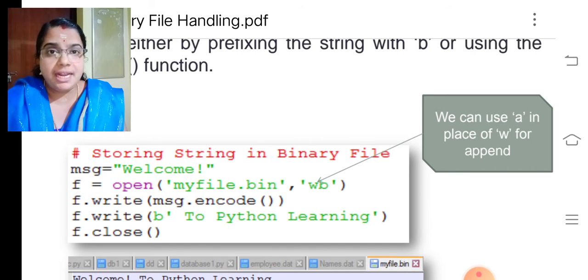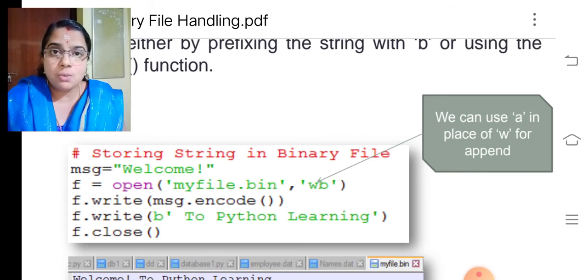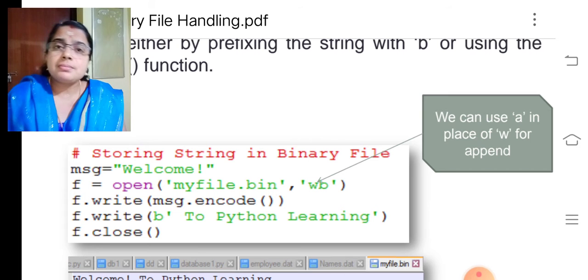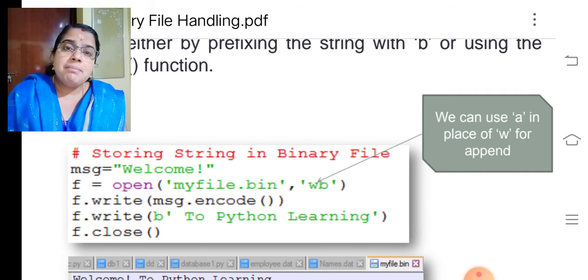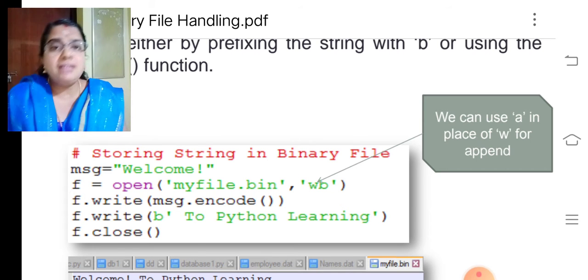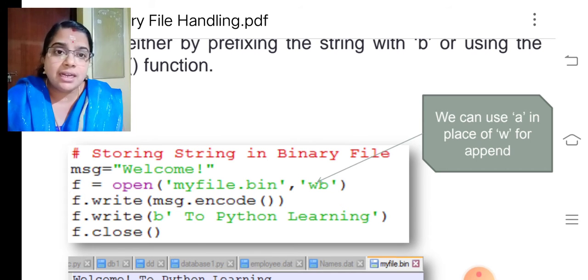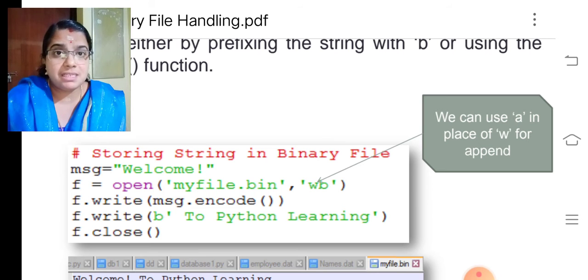Then f.write, that is the file object.write of message.encode. That means what? I am encoding, or converting, the message into binary format. Then I am writing it, so the message welcome will be encoded and written into the file. Then I also wrote b'to Python learning', that is, welcome to Python learning. b is representing binary.